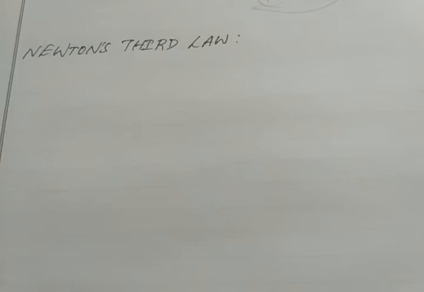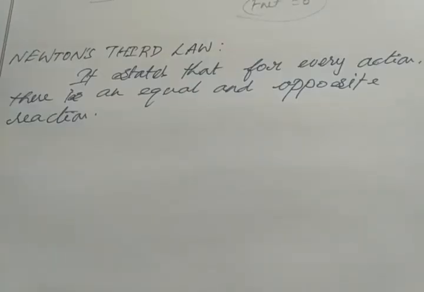So the next topic is Newton's third law. Newton's third law states that for every action there is an equal and opposite reaction. Or we can say for every force there is an equal and opposite force.